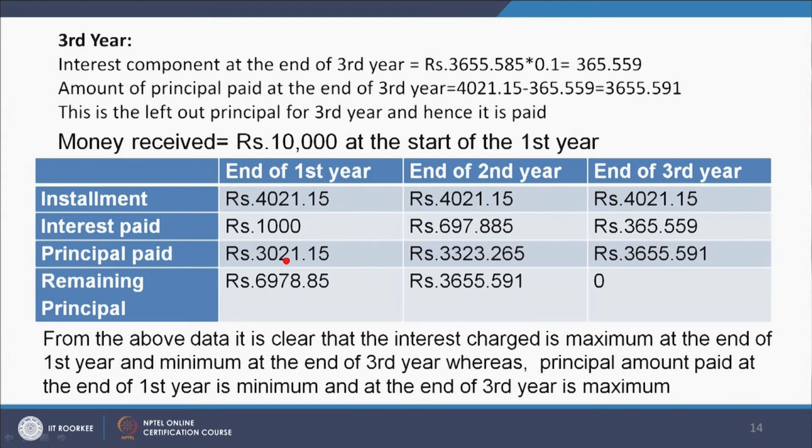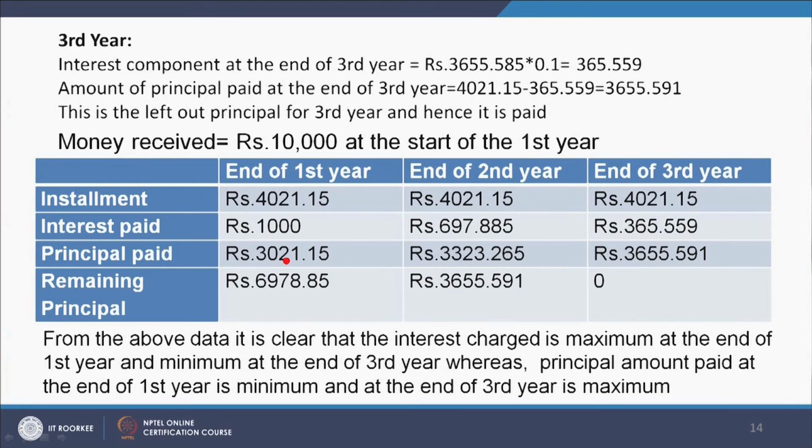And the remaining principal at the end of the first year is 6978.85. At the end of the second year this becomes 3655.591, and at the end of the third year the remaining principal becomes 0. That means the loan is paid totally.